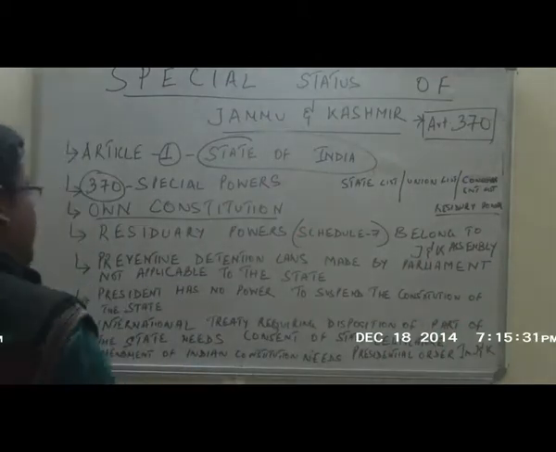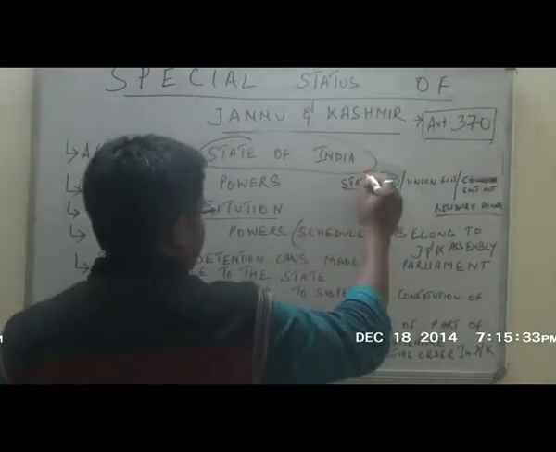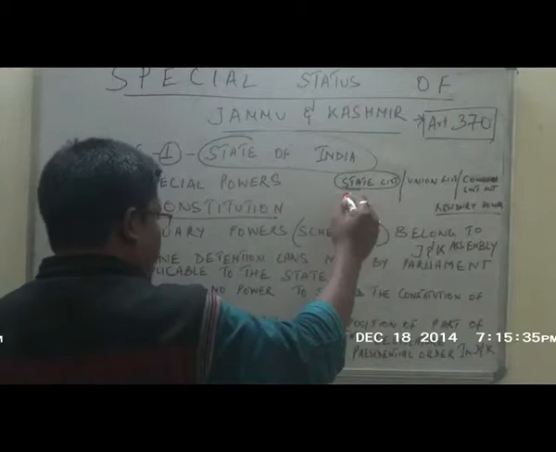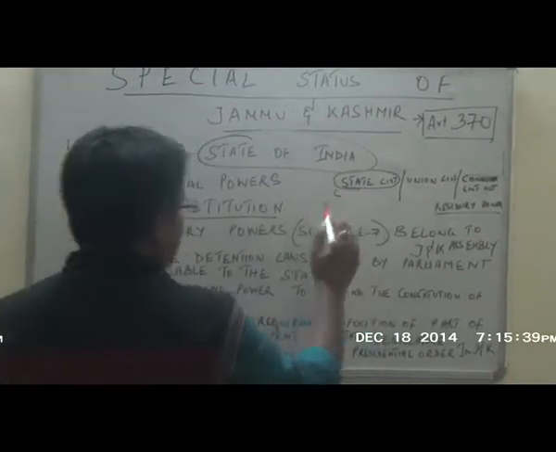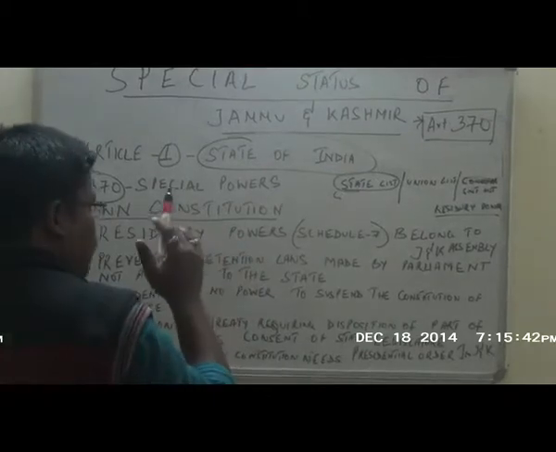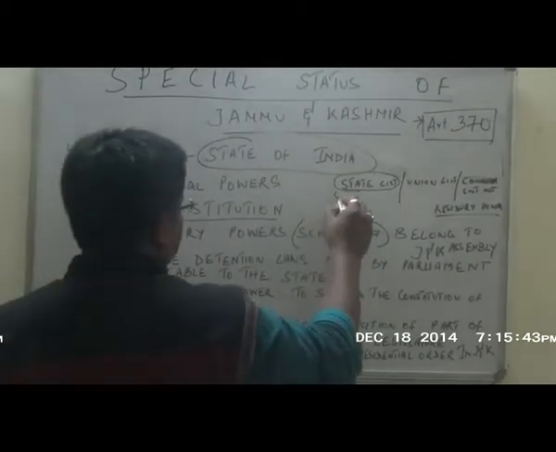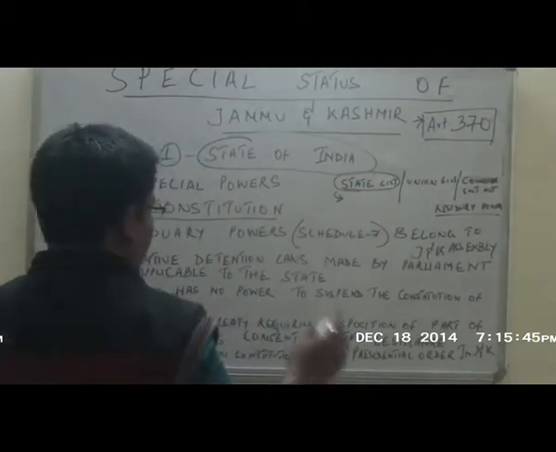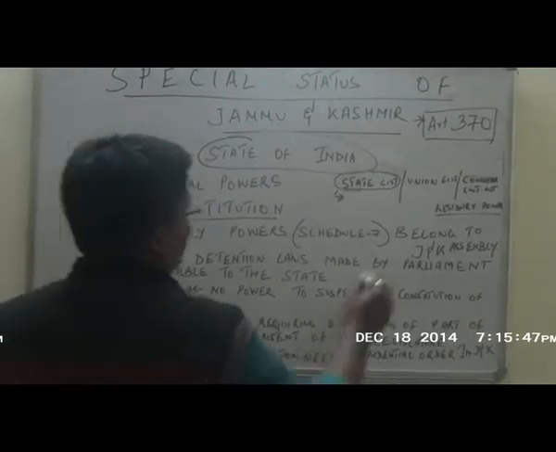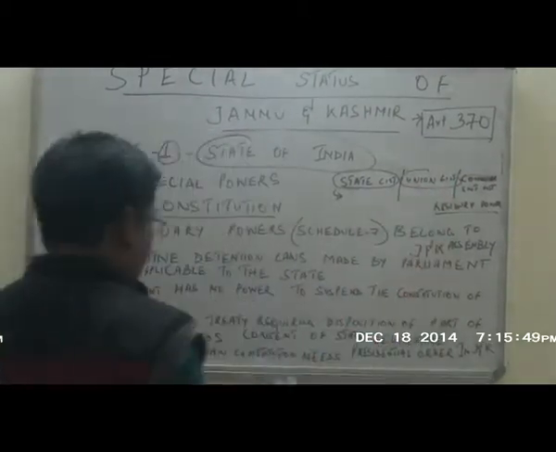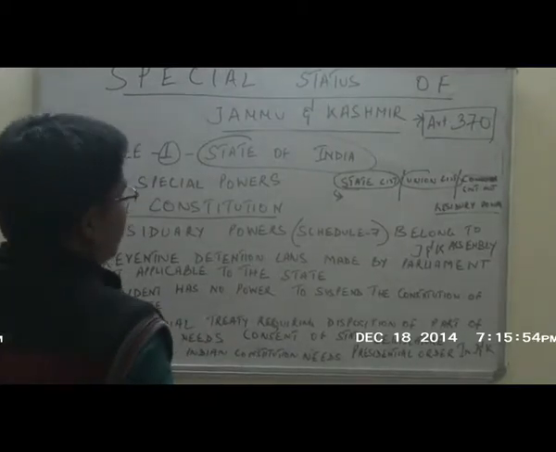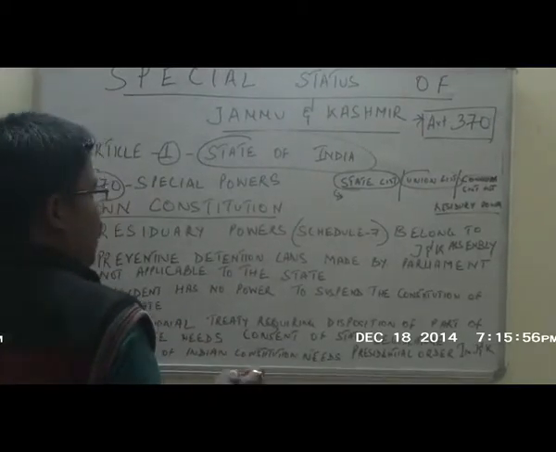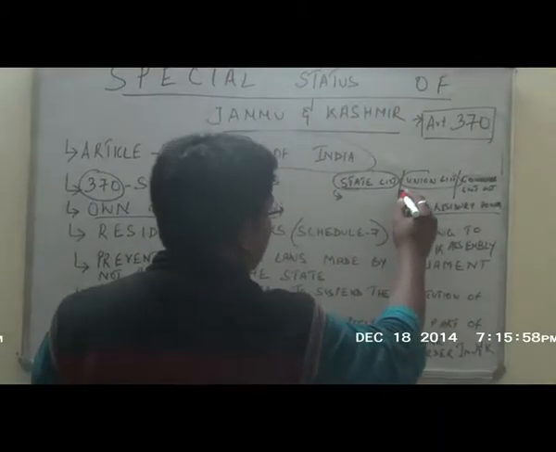As per the state list, the items mentioned in the state list are under the exclusive jurisdiction of the states, and the power to make laws in any of these items belongs to the legislature of the particular state. As per the union list, the power to make laws is vested in the Parliament of India.